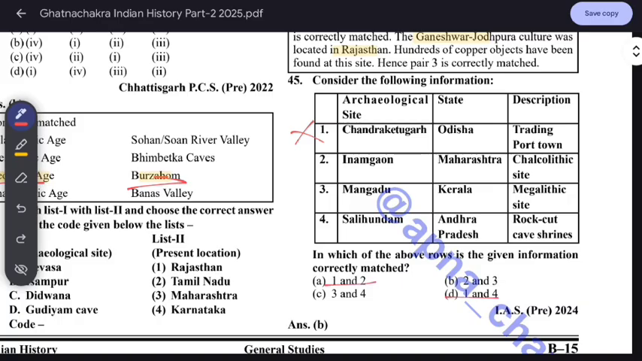So now here, 2 and 3, here 3 and 4. Inamgaon, we know this is in Maharashtra and it's a Chalcolithic site. And Mangadu is in Kerala and it is a megalithic site. And Salihundam is in Andhra Pradesh, but it's not rock cut, right? It's not rock cut. So 2 and 3 is correct.